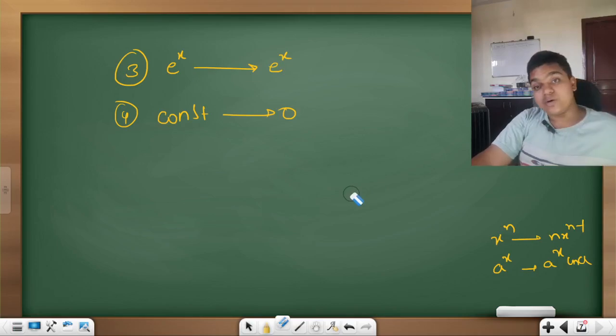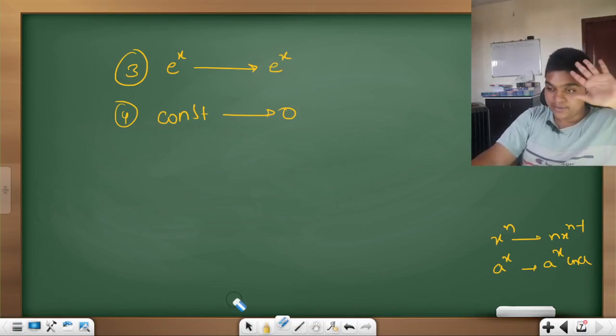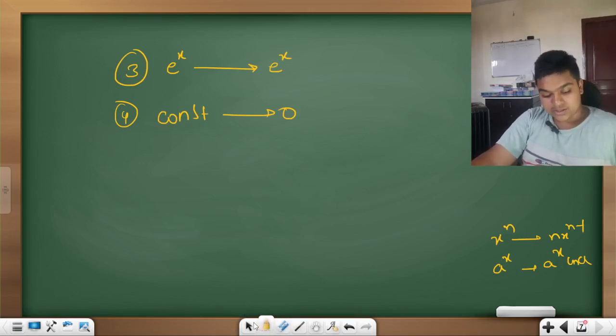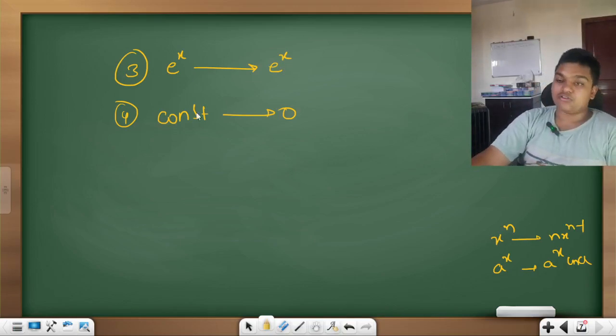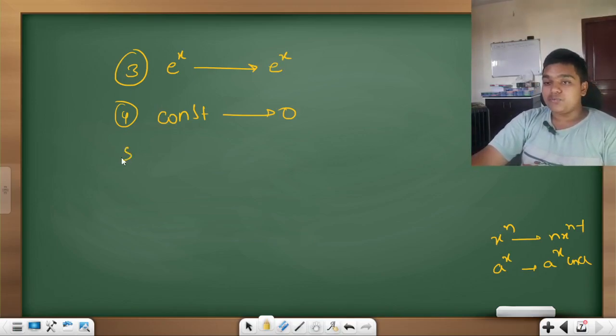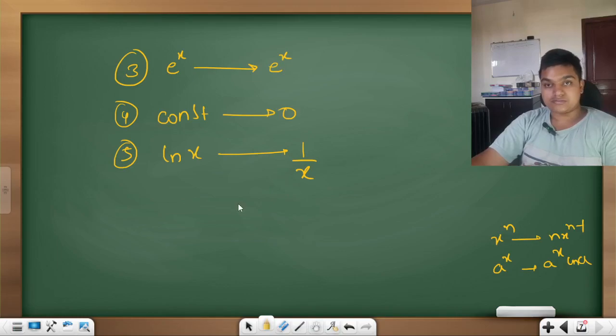No, don't worry, I'll be making you practice many examples now. After this, I'll be making you practice many composite examples. I'll be telling you how to do it. If the function is in the form of ln x, then its derivative will be 1 by x. If it is log x, then it will be 1 by x.